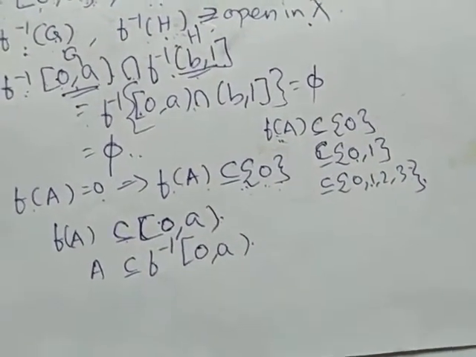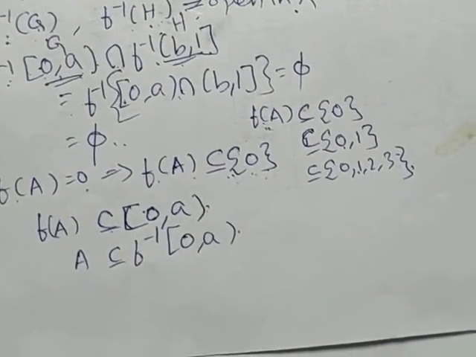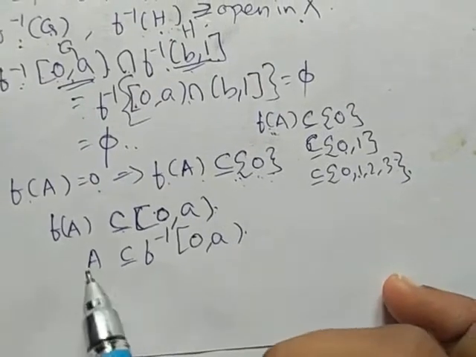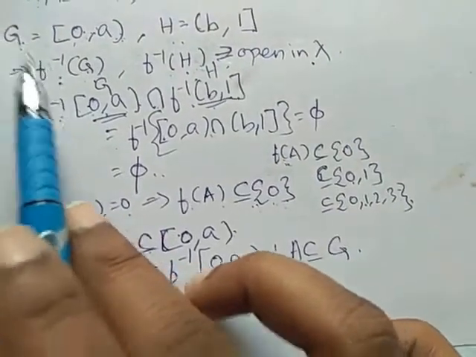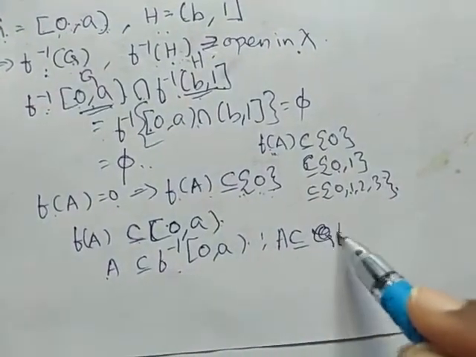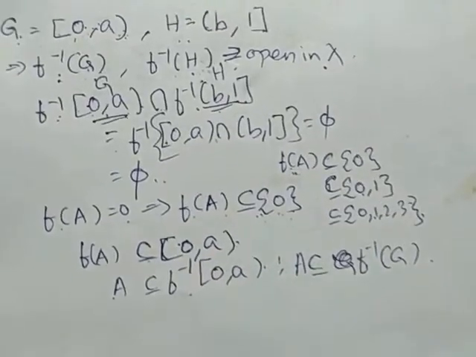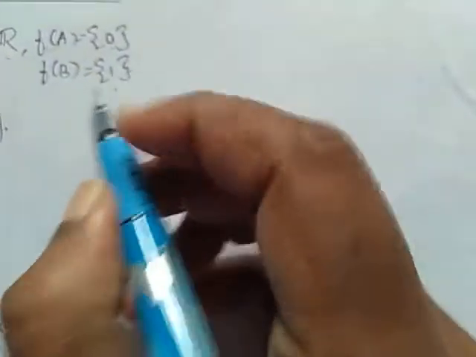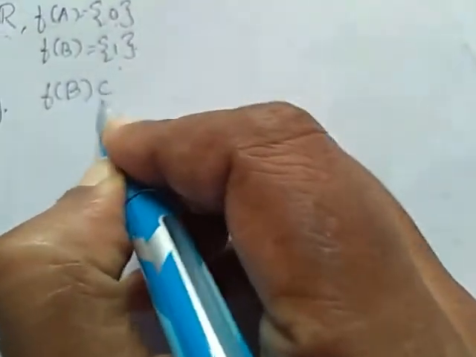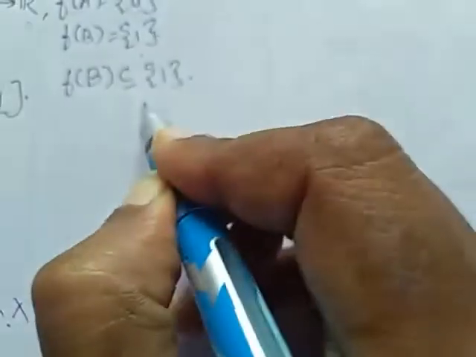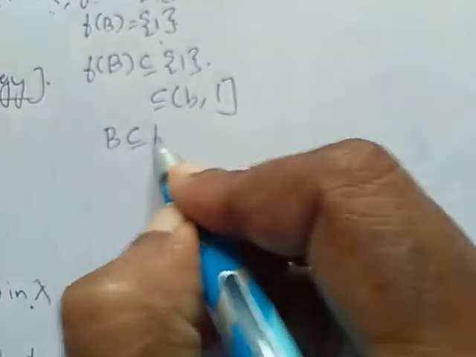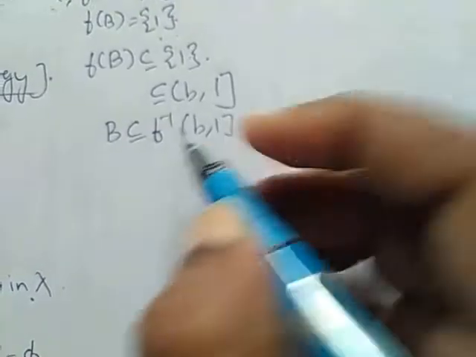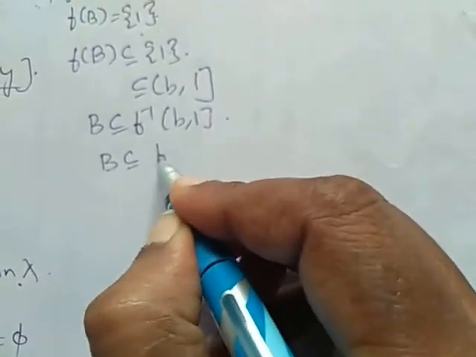Therefore, A is a subset of f inverse of [0, a]. Obviously, this means A is a subset of f inverse of G. In a similar way, we can solve for f of B also. We have f of B equal to 1. We can write f of B is a subset of {1}. It is a subset of (b, 1], and B is a subset of f inverse of (b, 1]. Therefore, B is a subset of f inverse of H.